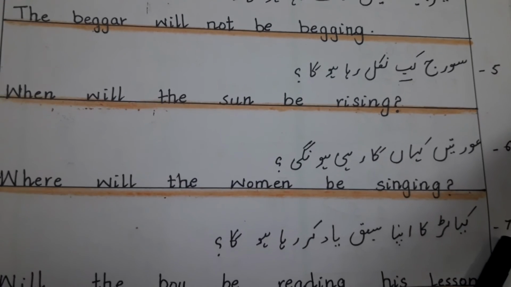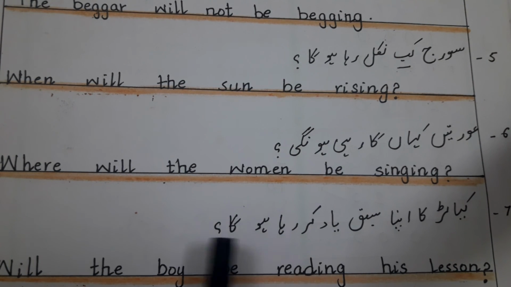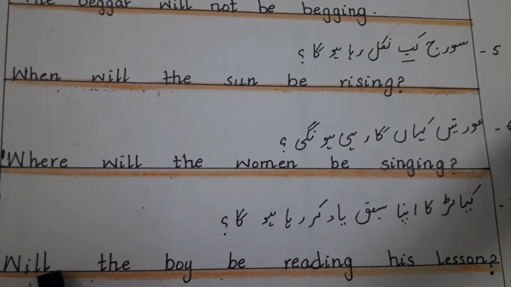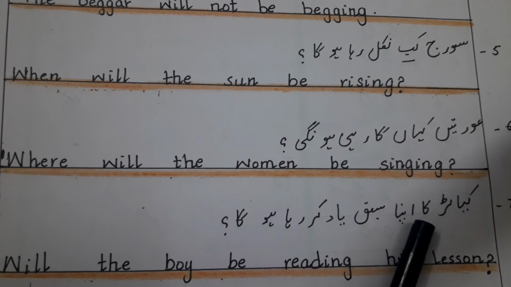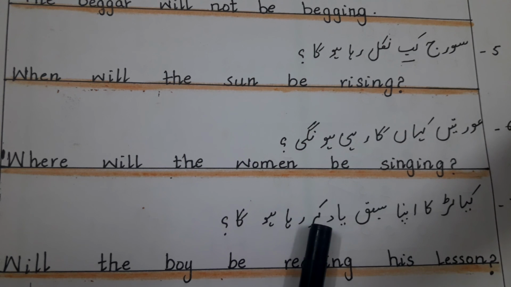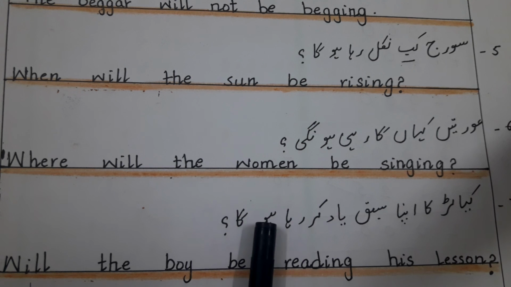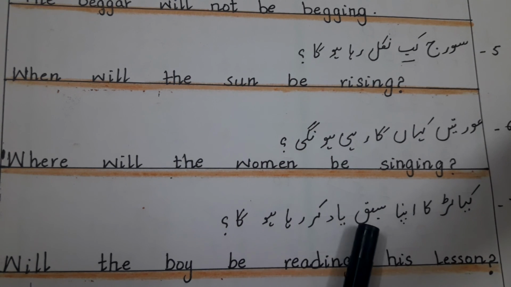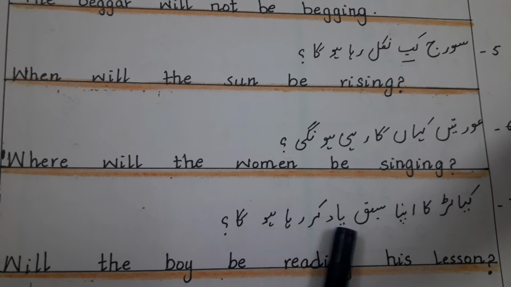Next one, number 7, क्या लड़का अपना सबक याद कर रहा होगा? Again this is an interrogative sentence. So first of all we will write the helping verb, will, the boy, be reading his lesson? Will the boy be reading? याद करना.